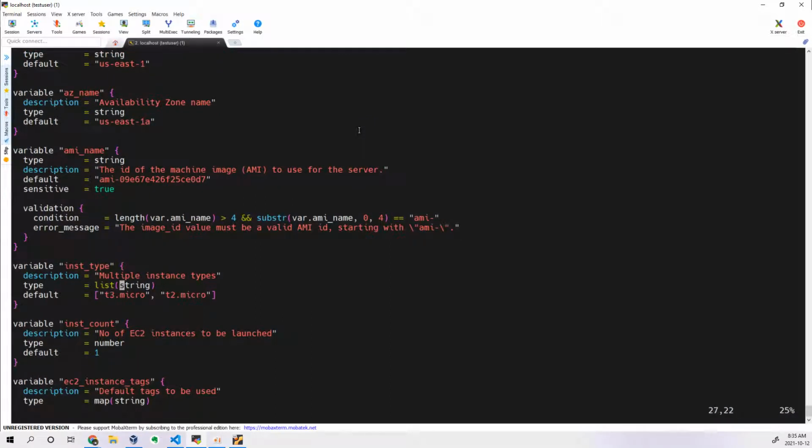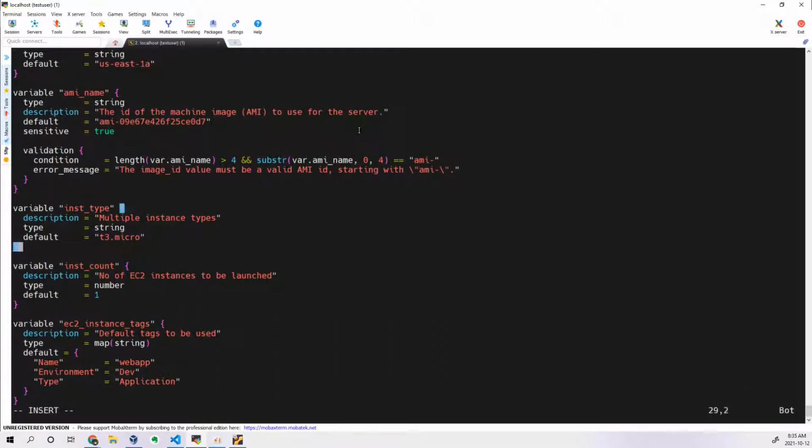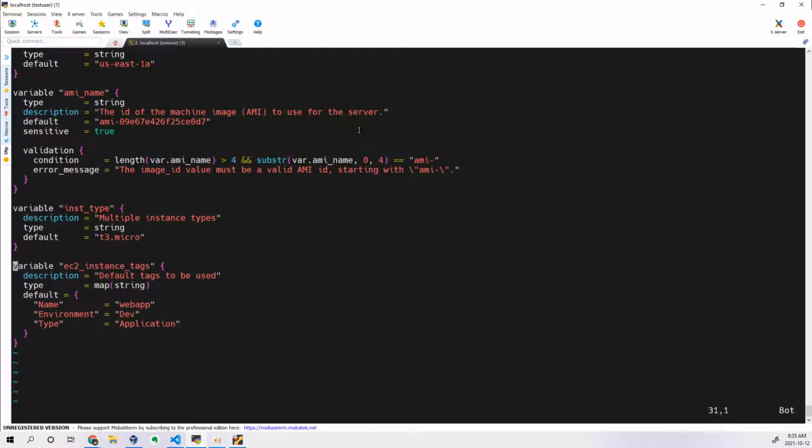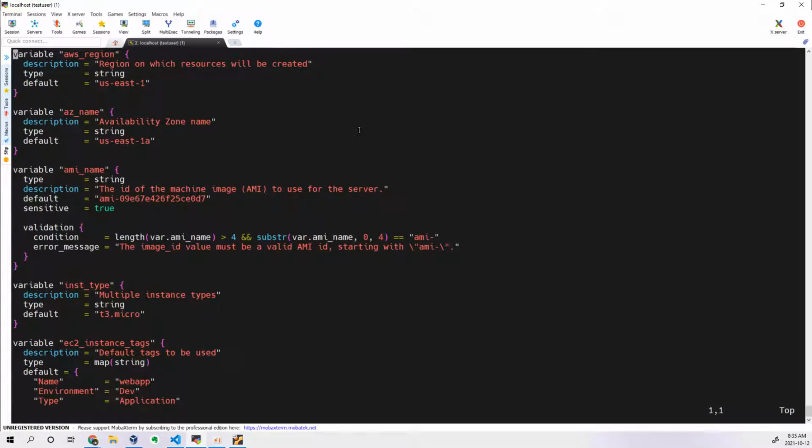No more needed. Okay, done. Strings, tags are fine only for this actually. Variable, this is also not needed for me right now because I'm not creating multiple instances.